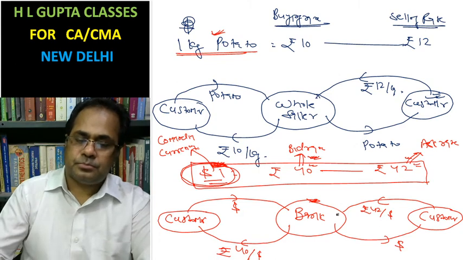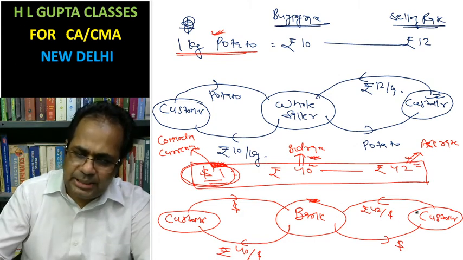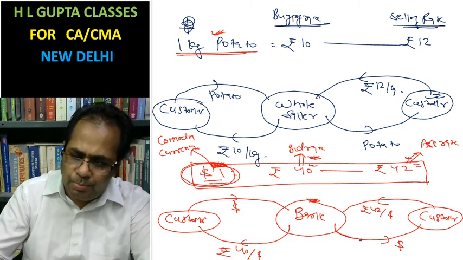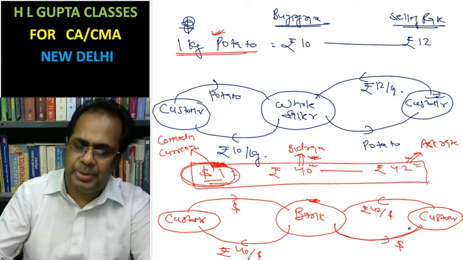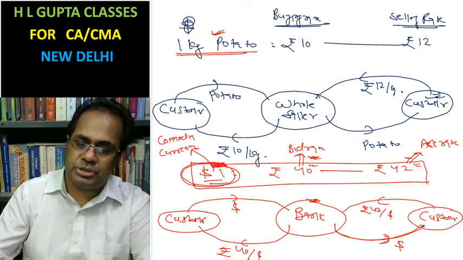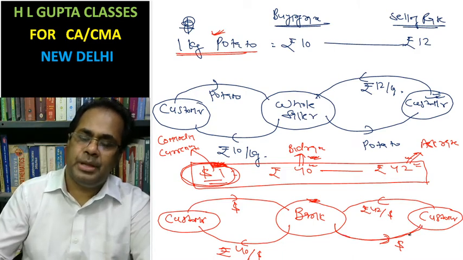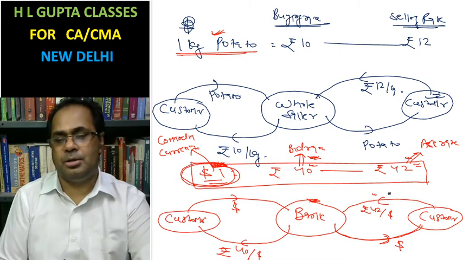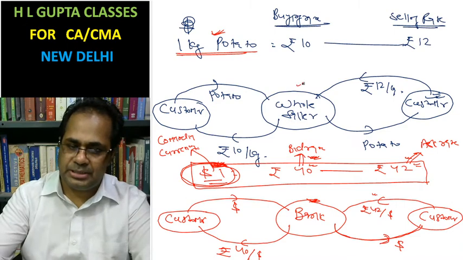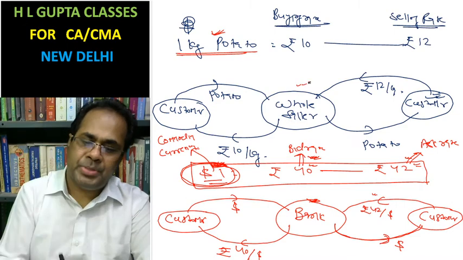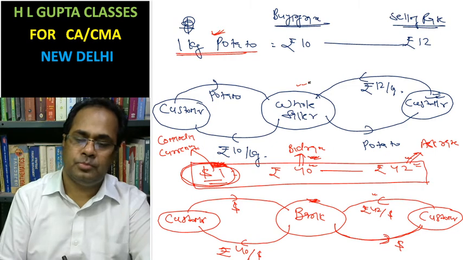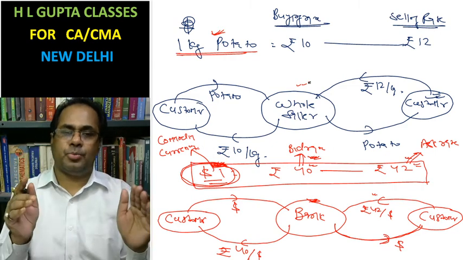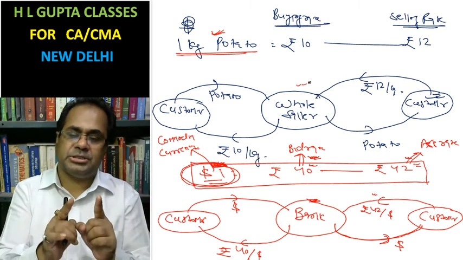If the commodity currency is going from the bank, it means the bank is going to sell the commodity at the high rate, that is, the ask rate is applied. Same like this. You have to understand this and compare these two. You have to always think from the point of view of the commodity currency and the bank.